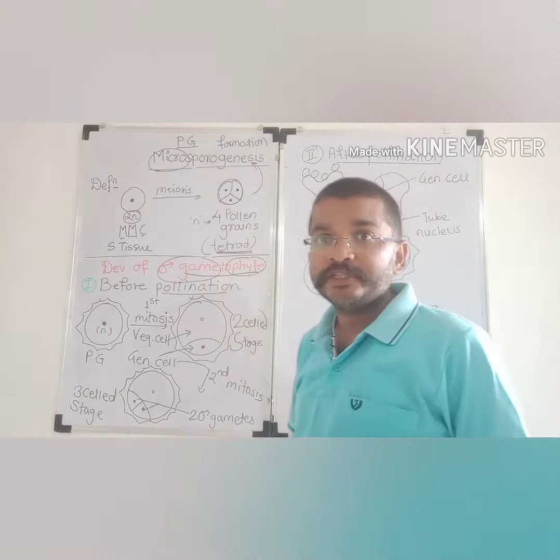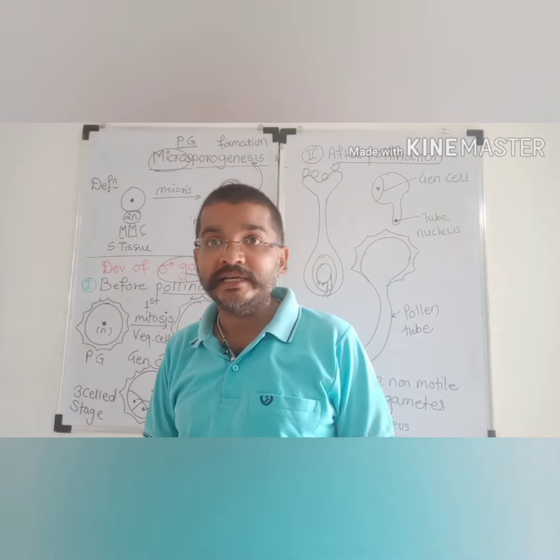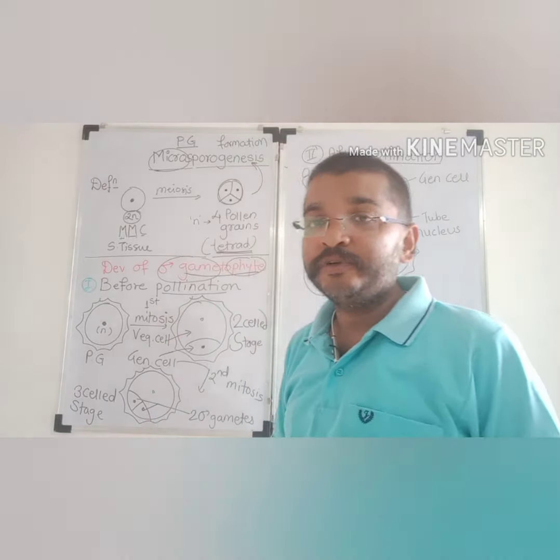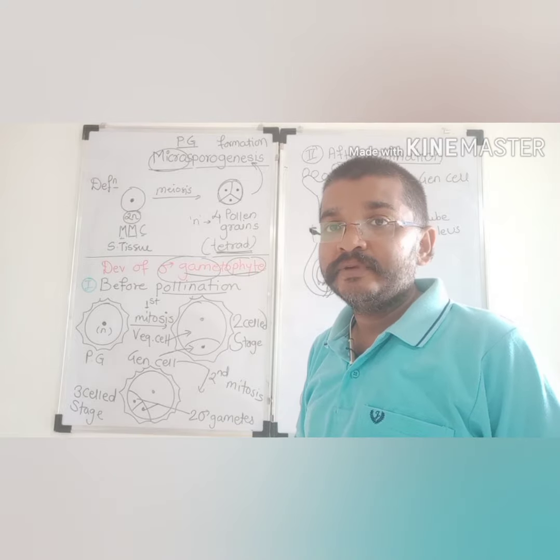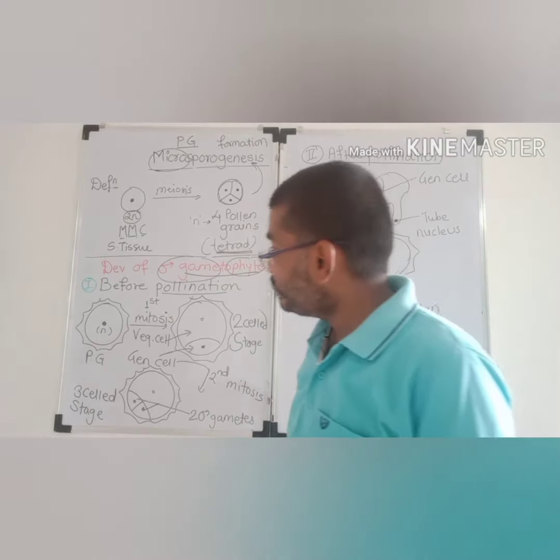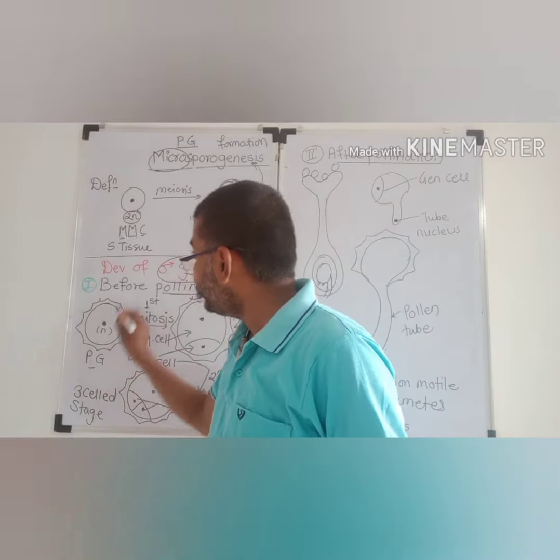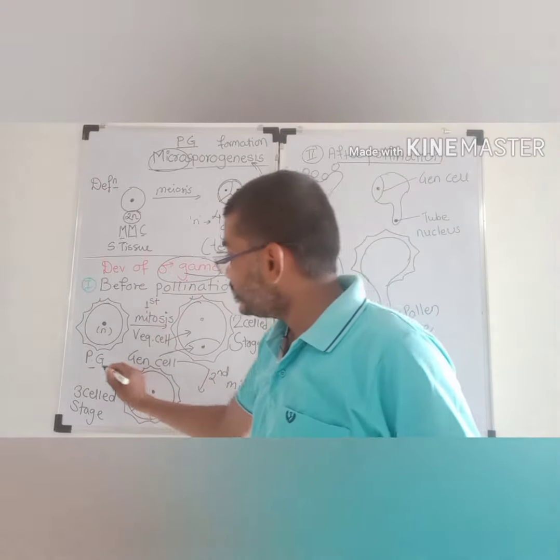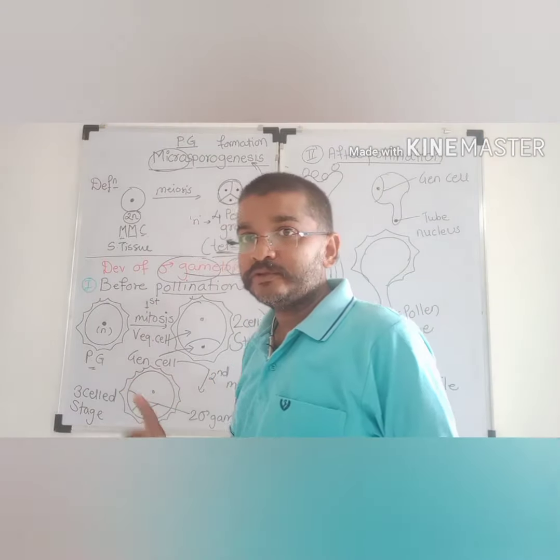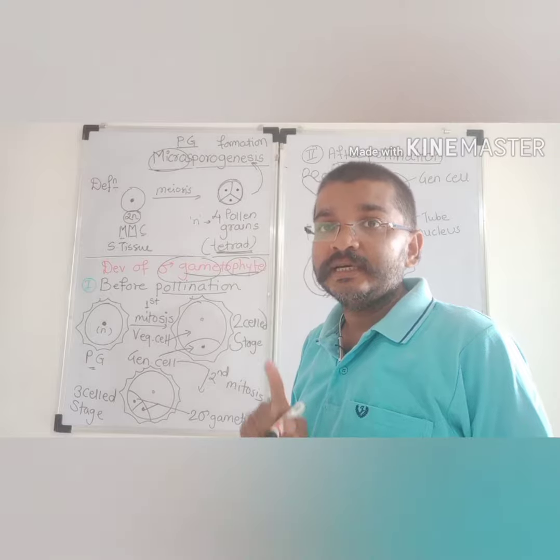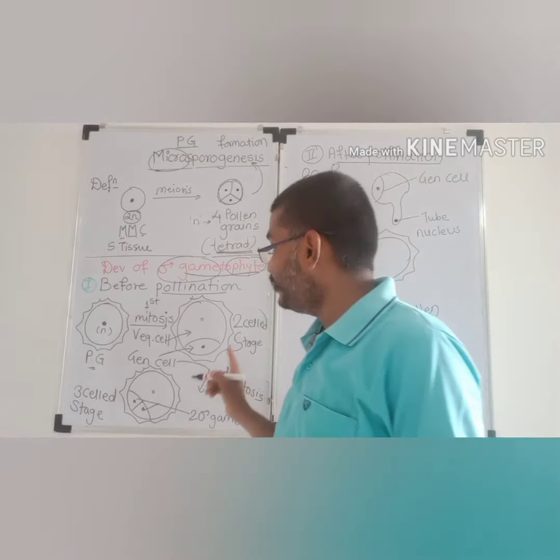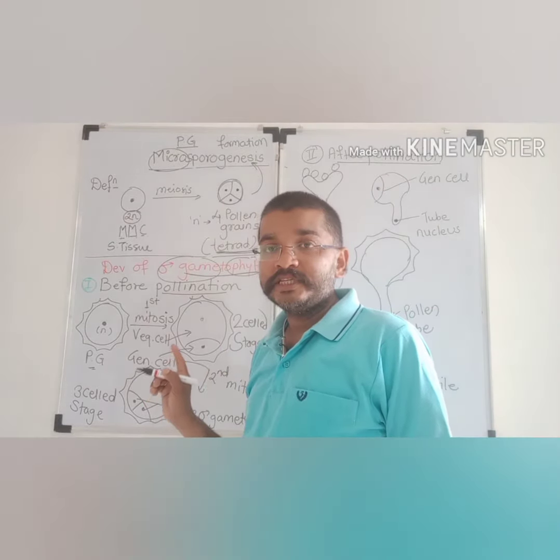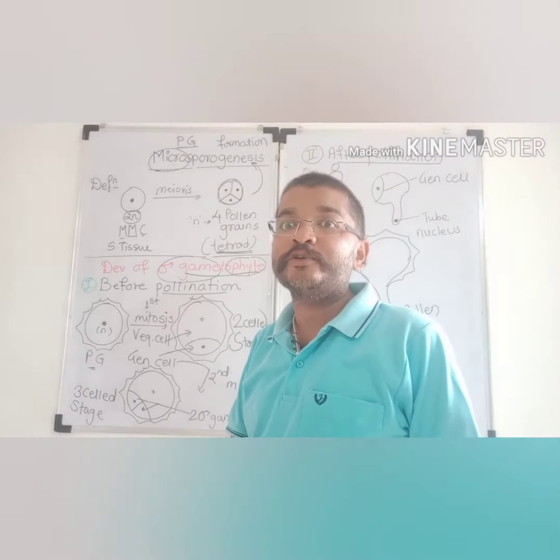In before pollination, what description do we have to write in our answer? The first line will come like this: the pollen grain is the first cell. Why? Because the development of male gametophyte starts from the pollen grain. So the pollen grain is the first cell required for development of male gametophyte. This development is of endosporic and monosporic type.